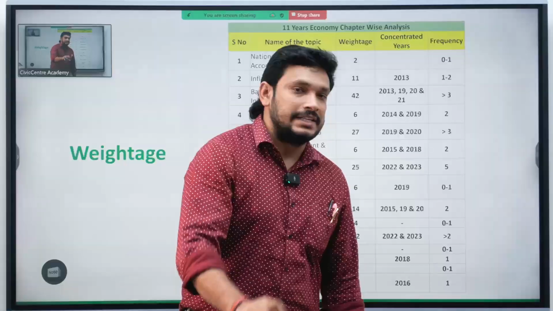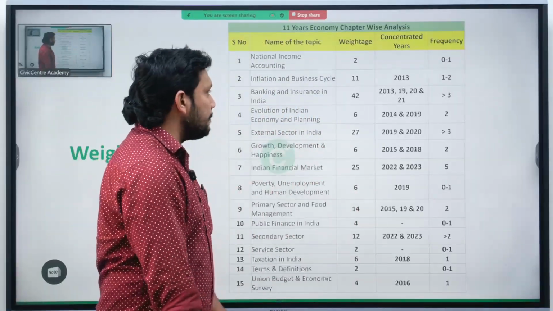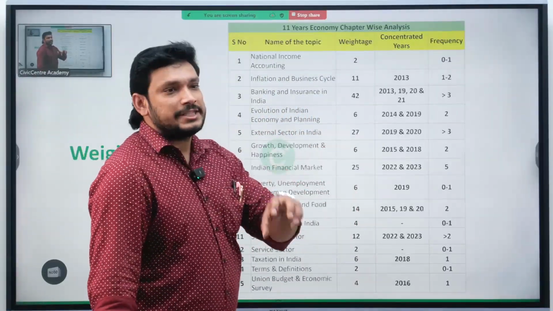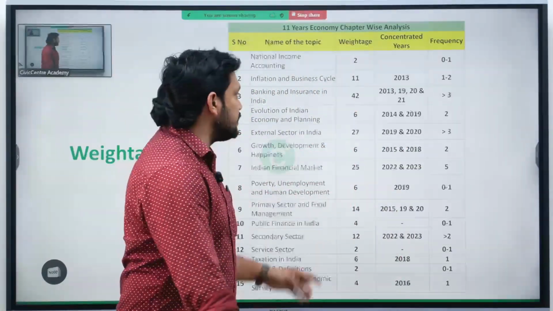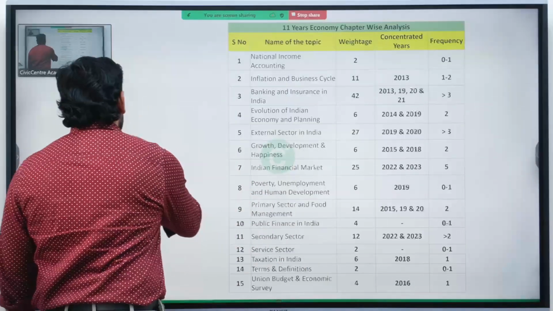But recently more terms are coming from monetary policy tools, which is why banking and insurance have more major priority in UPSC examinations. So at least you can expect 3 questions from banking and insurance. This is the major topic that you need to concentrate on.